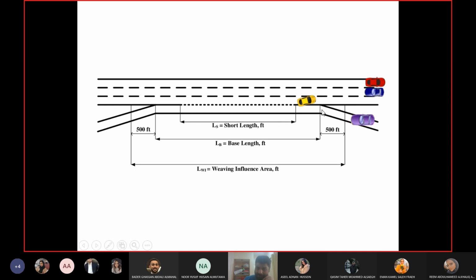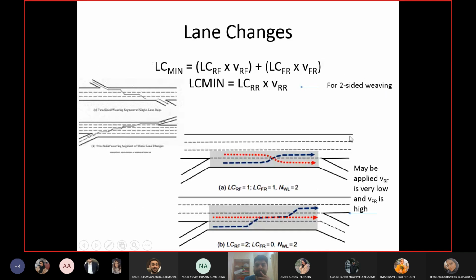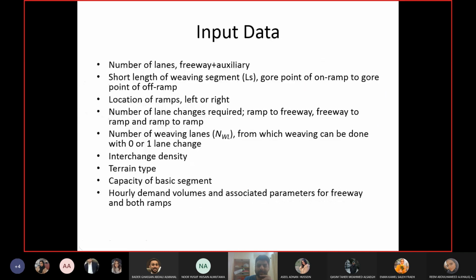So in this configuration, ramp to ramp, lane changes will be 0. You do not need to change your lane if you're going from the on ramp to the off ramp. Basically, you are taking a U-turn then. In this configuration which I showed you, ramp to freeway and freeway to ramp will have lane changes, otherwise no. But I will show you the other configurations as well.